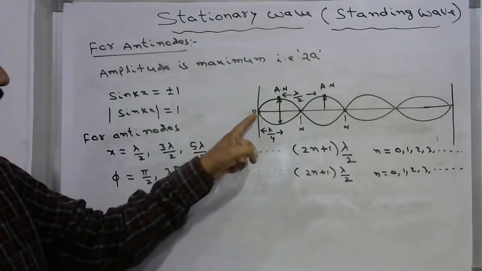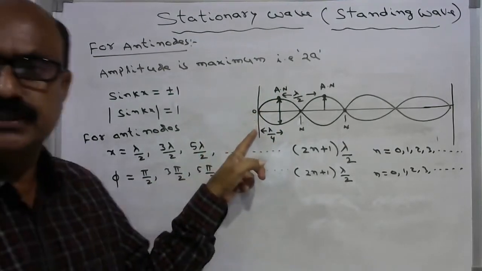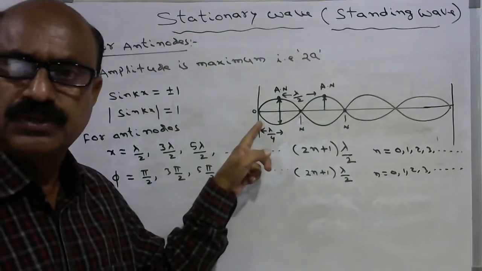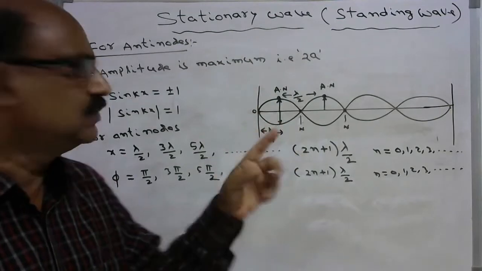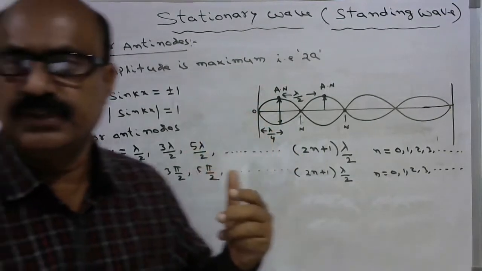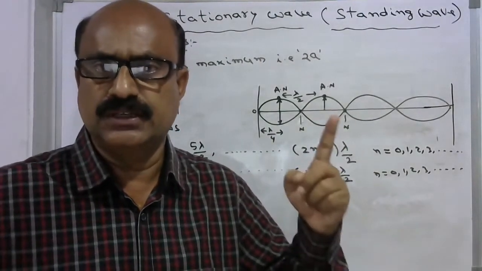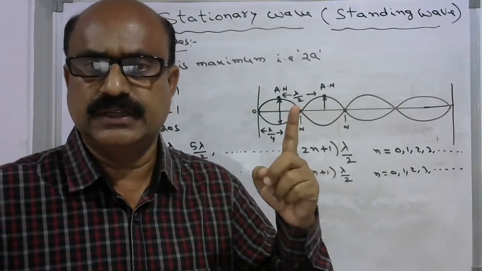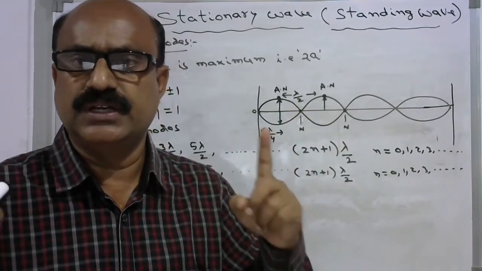So at x equal to 0, only a node is formed. At this position, a node is formed, so there is no provision to form an antinode at the initial position x equal to 0. In a stretched string, there is always a node at the fixed end. So at x equal to 0, there is no possibility of formation of an antinode.